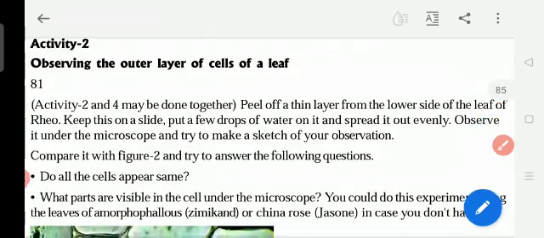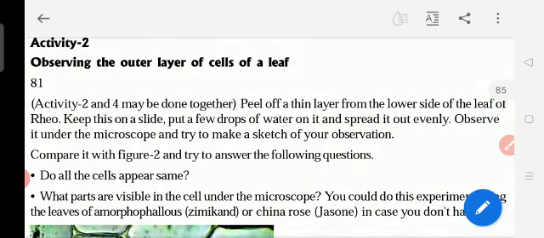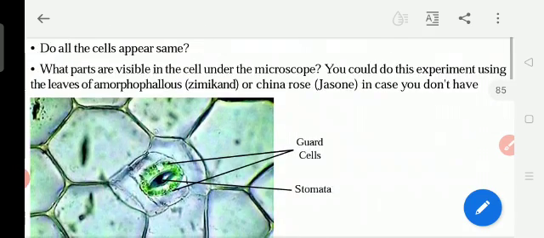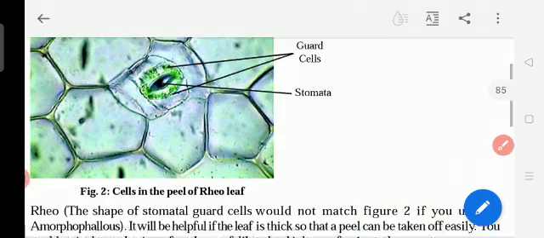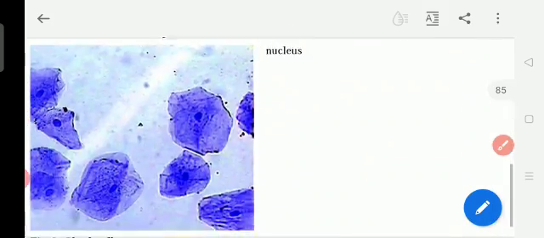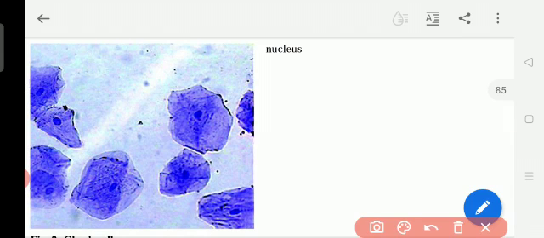Next one, you see, observing the outer layer of cells of a leaf. What is there behind the leaf? Stomata. This shape you will see in the practical. And another one is the cheek cells. Inside the cheek we have cells like this, and this black color is called the nucleus.